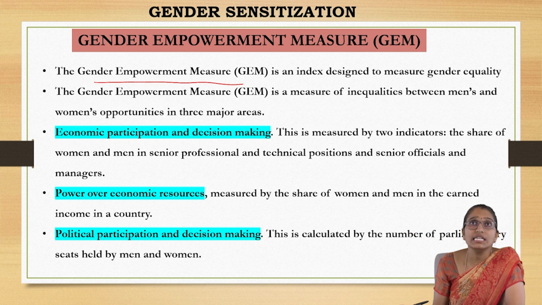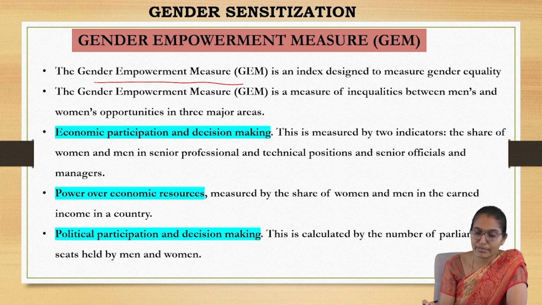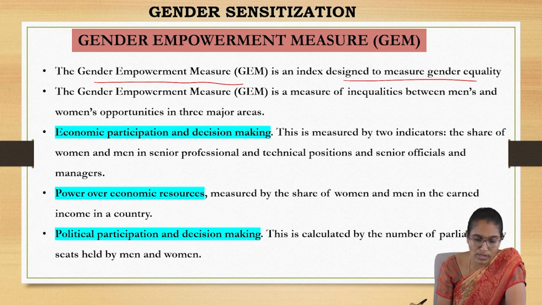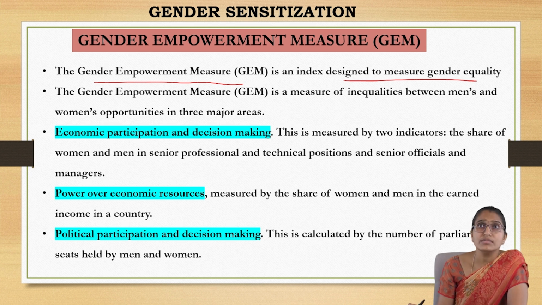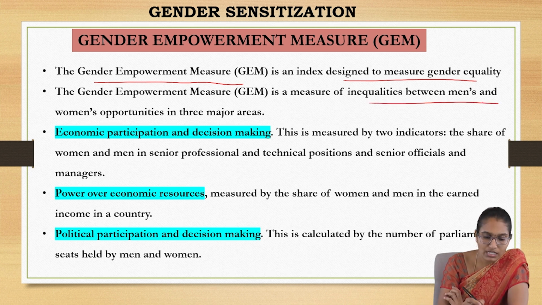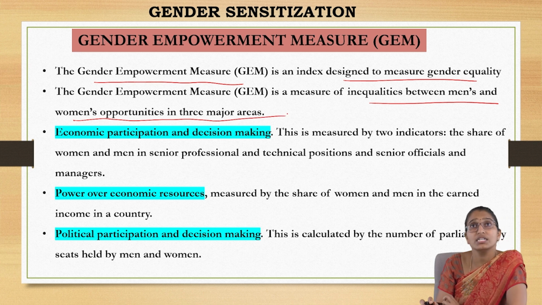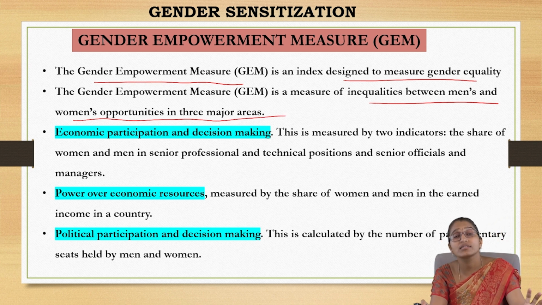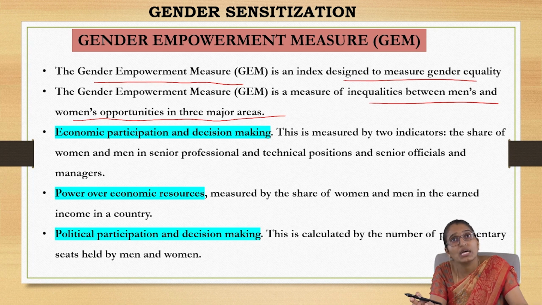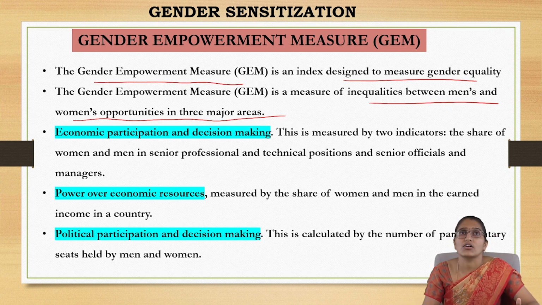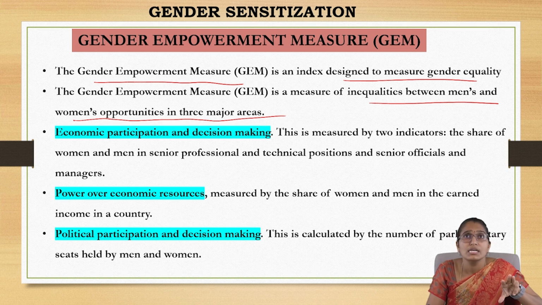So this GEM, gender empowerment measure, is an index that is designed to measure gender equality. The GEM is a measure of inequalities between men and women's opportunities in three major areas. What options do they have? Where is the inequality existing? Why is this specific gender getting higher opportunities and the other gender is not? With respect to three major areas, this GEM is focused.